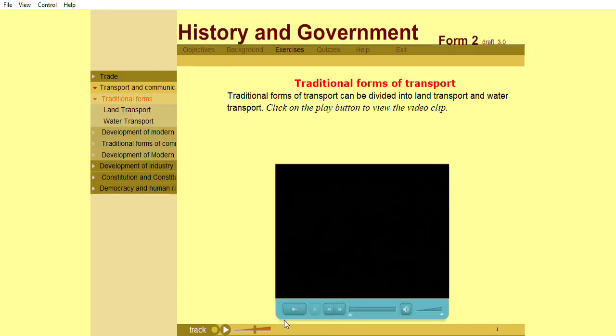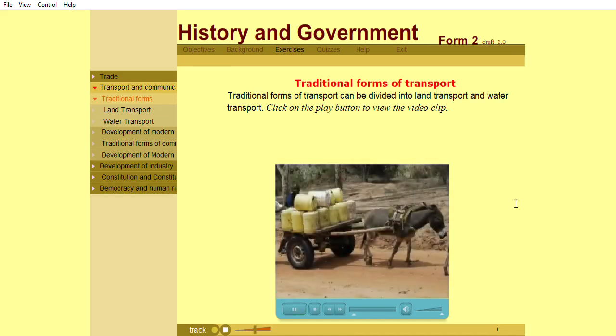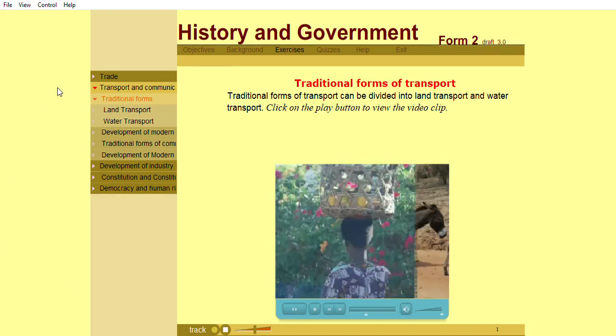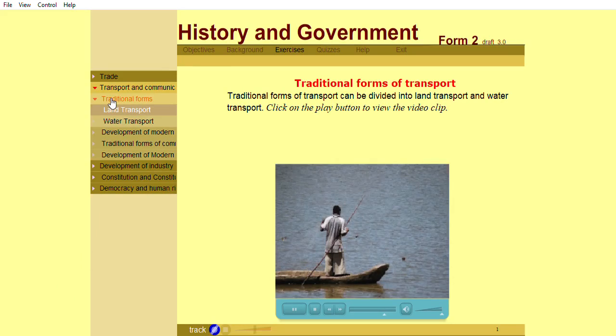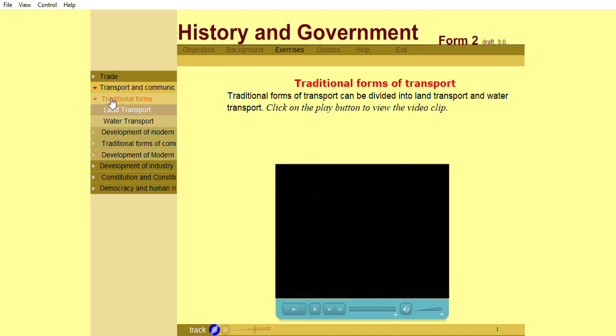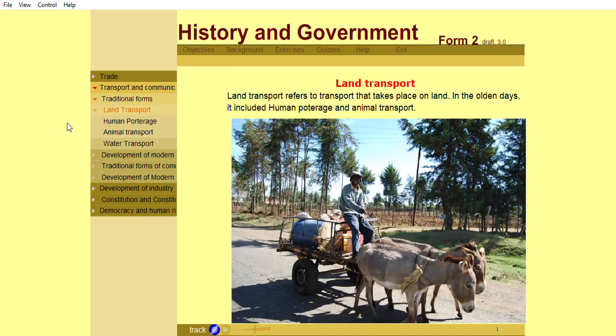transport. Traditional forms of transport can be divided into land transport and water transport. Land transport refers to transport that takes place on land. In the olden days, it included human porterage and animal transport.